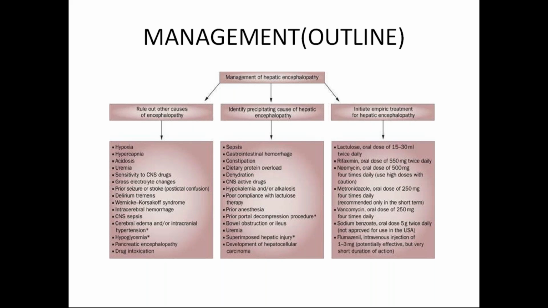So coming to management, how will we manage the case? In a brief outline, managing hepatic encephalopathy: first, we have to rule out the other causes, as I mentioned previously in the differential diagnosis. If the patient presents with hypoxia, we have to supplement 100% oxygen. In the case of hypercapnia, we have to wash out the CO2 by intubating the patient or something similar. In the case of acidosis we correct with bicarbonates, and in the case of uremia we may go for dialysis or other processes.